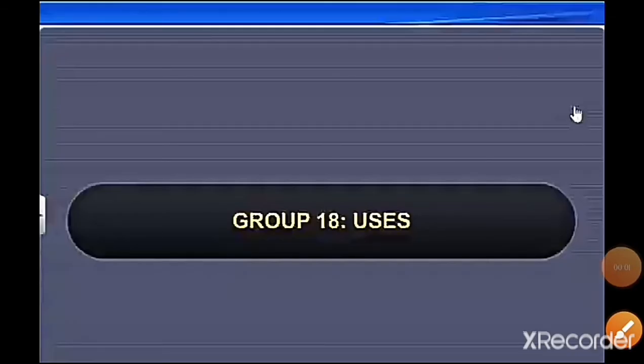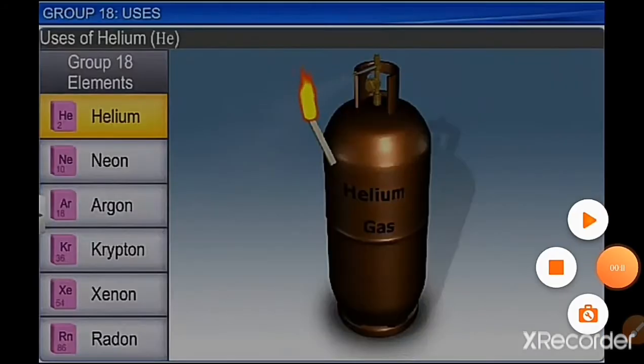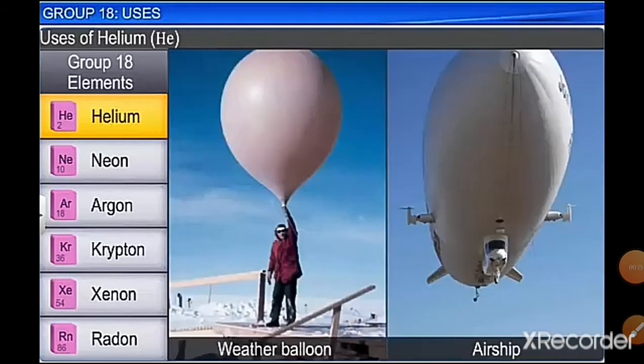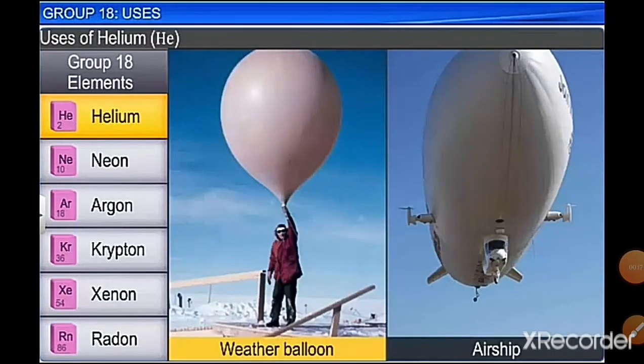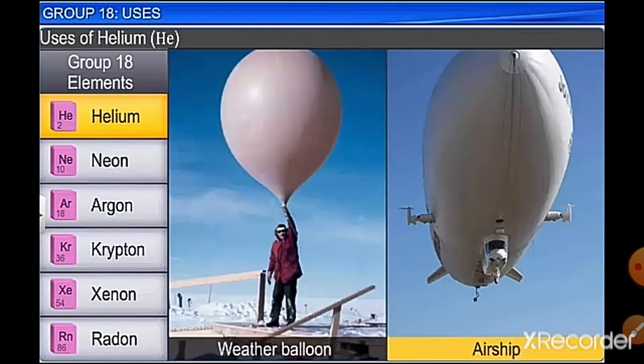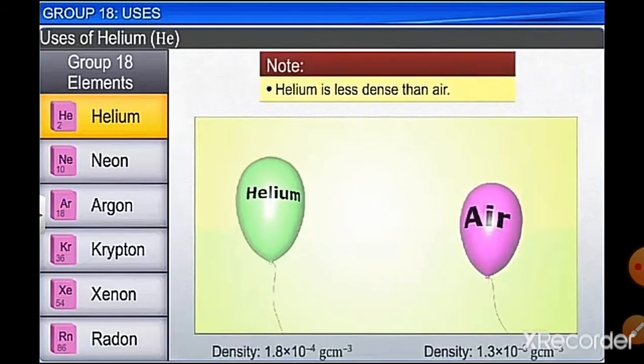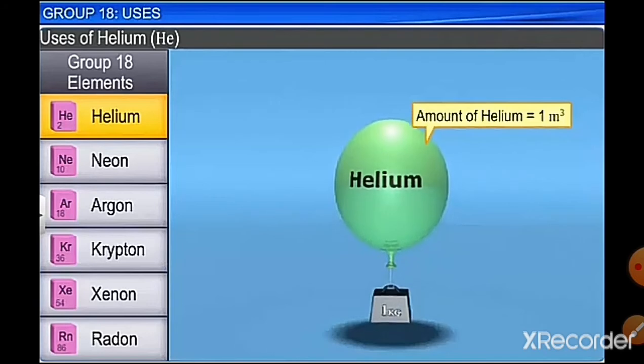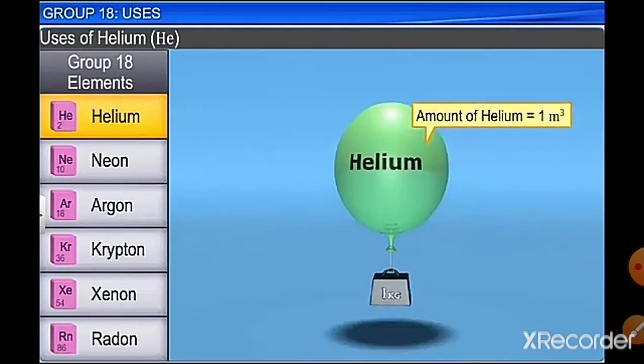Now we shall see the uses of group 18 elements. So what are the uses of each element of group 18? We shall see them in this particular video. Helium, having a low density, is used in weather balloons, airships, etc. Due to its low density, it's less dense than air, so it is used in weather balloons.